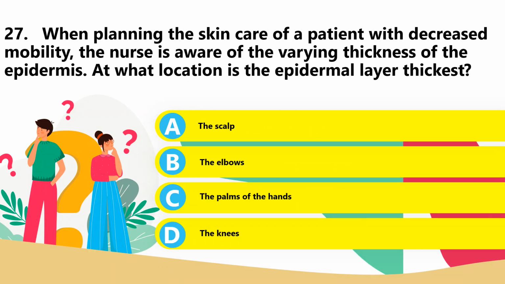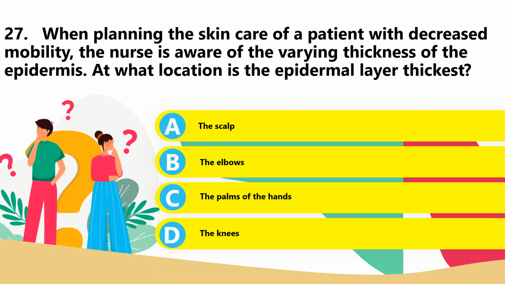27. When planning the skin care of a client with decreased mobility, the nurse is aware of varying thickness of the epidermis. At what location is the epidermal layer thickest? A. The scalp, B. the elbow, C. the palms of the hands, or D. the knees. The answer is the palms of the hands. The epidermis is the thickest over the palms of the hands and the soles of the feet because of the most commonly used area.